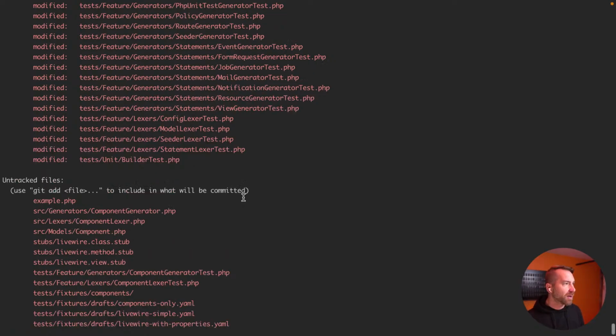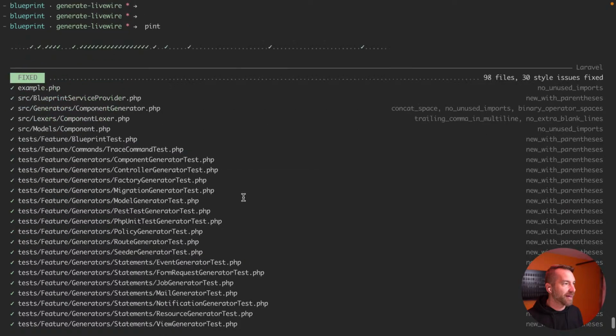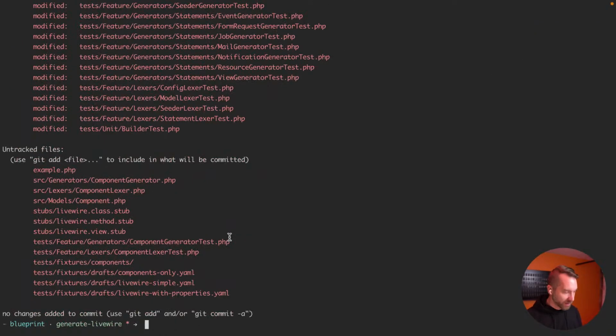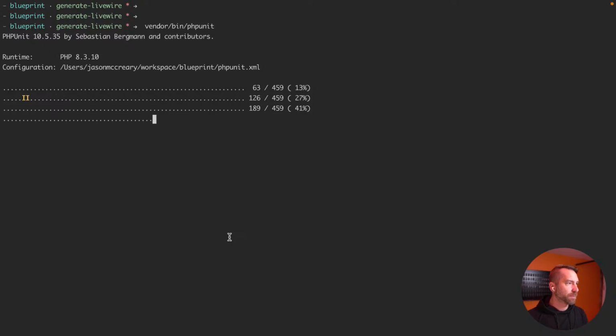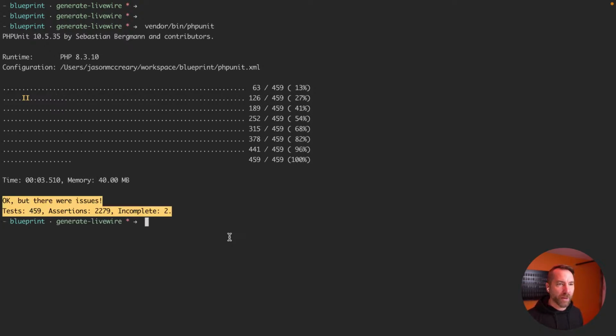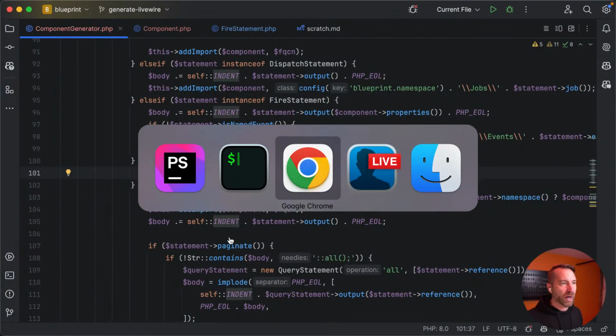So leaving all of these changes aside, because it looks like Pint touched every generator, which I didn't want it to do, and I didn't commit before that, so I can't undo it. Anyway, leaving Pint aside, let's just run our tests. I think everything passes, but maybe not. Ideally, something's broken. Nothing's broken. Okay, so what we probably need to do is write a draft file that has a simple component, and that component has a property that all of the statements use. I think that's what we should try to do.